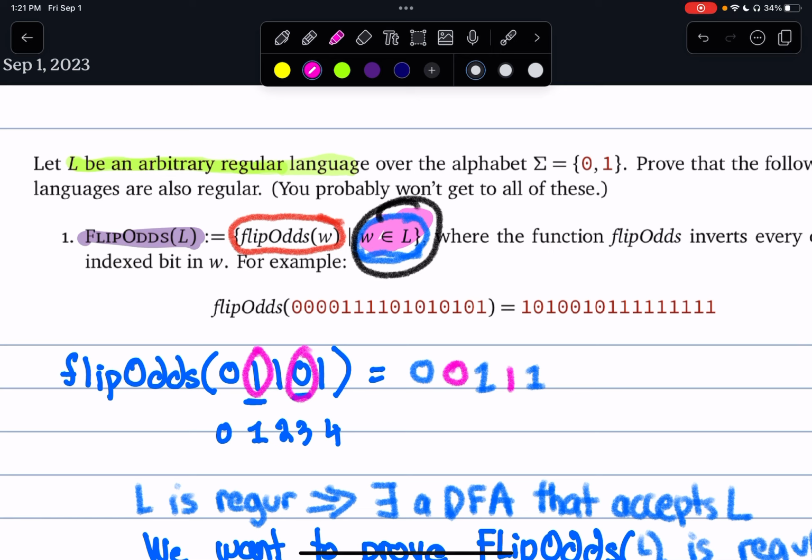There's a theorem that you all studied: the regular languages are equivalent to the languages accepted by regular expressions, which are equivalent to the languages accepted by DFAs, which are equivalent to the languages accepted by NFAs. So why should I make my life hard? If I know this is regular, just build a DFA, because there's a finite set of state transitions. I do not need to worry about epsilon transitions and all that other junk.